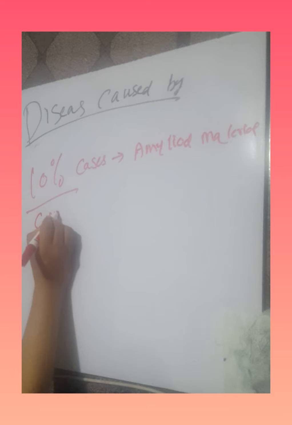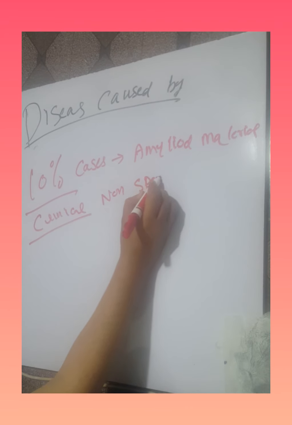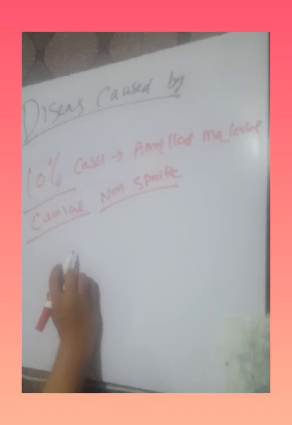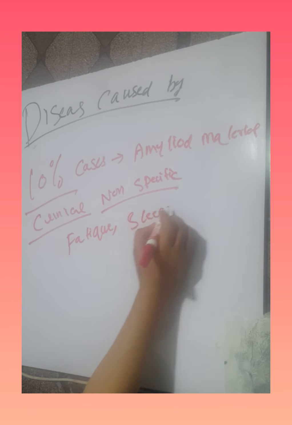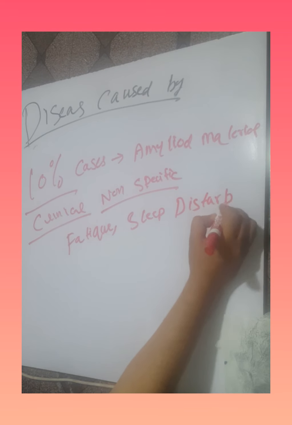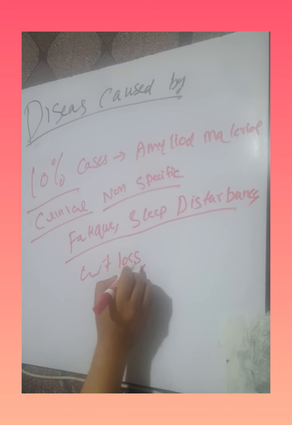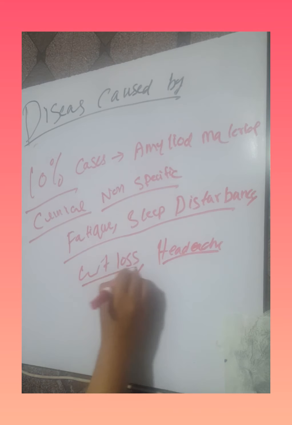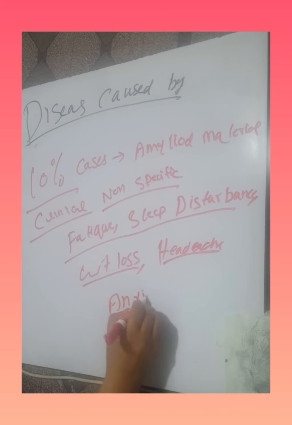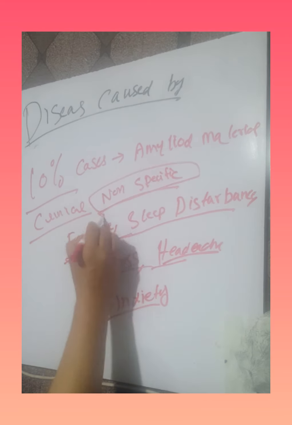Now we will discuss the clinical examination, or clinical features, of prion disease. The clinical features are non-specific. Non-specific symptoms include fatigue, sleep disturbance, headache, weight loss, and anxiety. These may occur in other diseases, so these are non-specific clinical features.